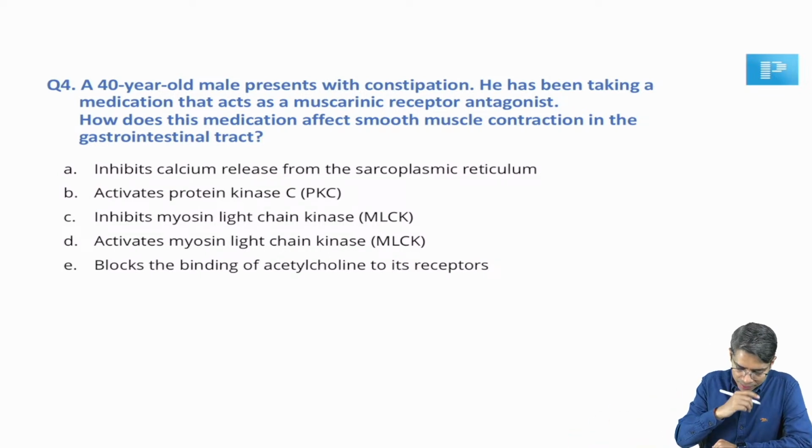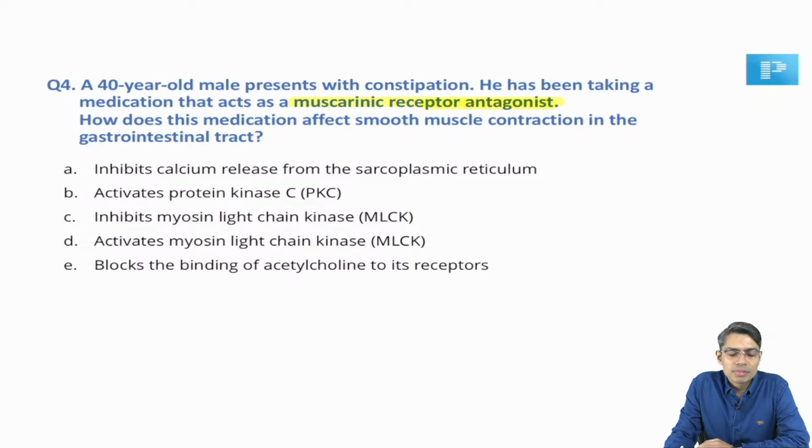Here a 40-year-old male presented with constipation. He is taking medication that acts as a muscarinic receptor antagonist. From your pharmacology knowledge, you know that anti-muscarinic agents cause constipation. So what is the cause of that? We simply know that the anti-muscarinic agents are going to cause decreased contraction of the smooth muscles of the GIT, right?